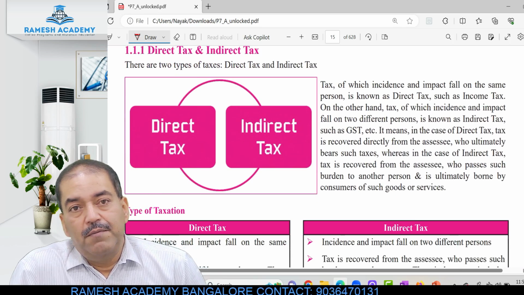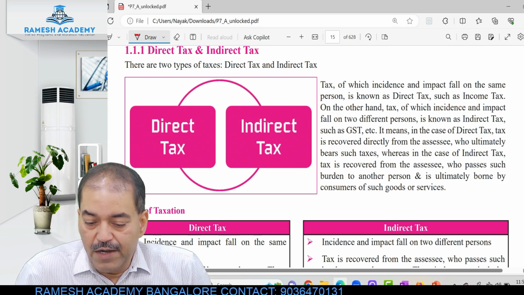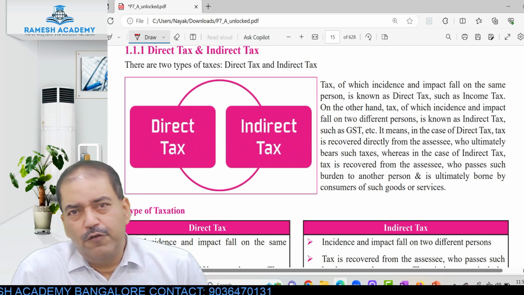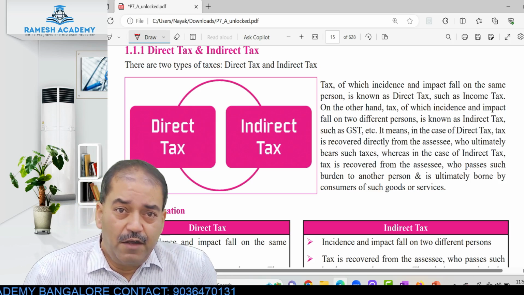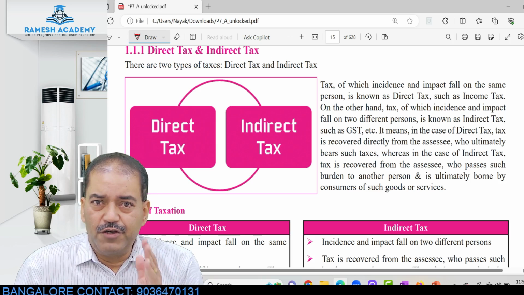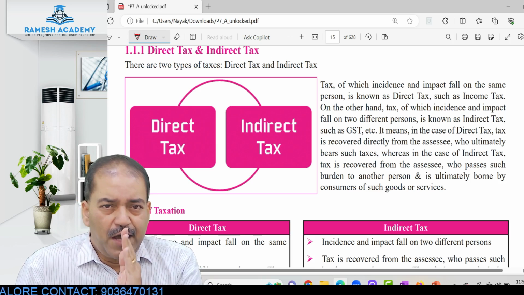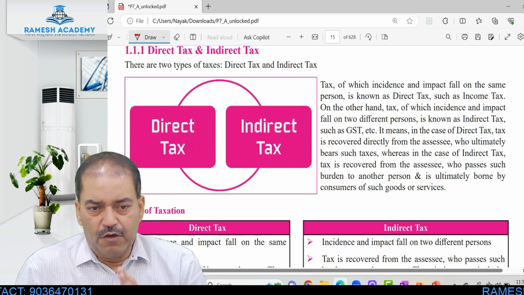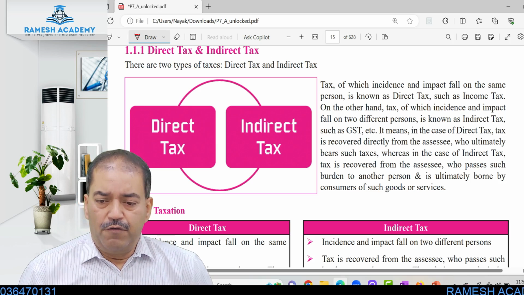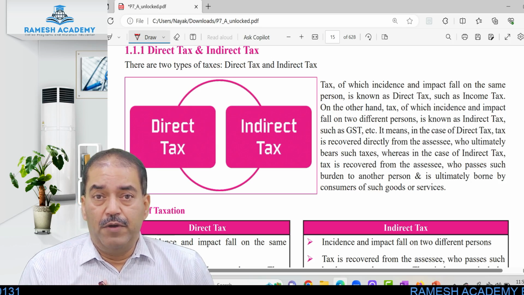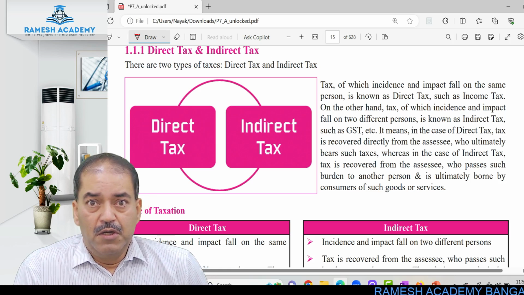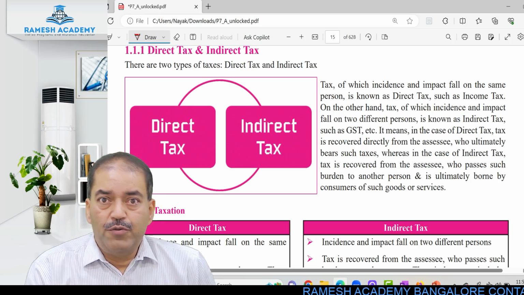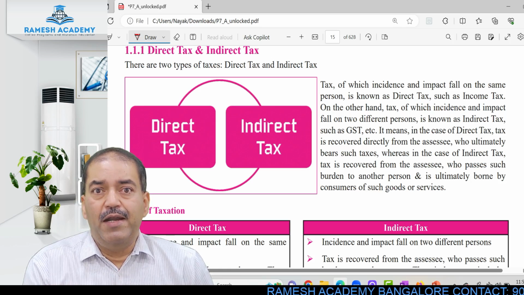As I told you, basically there are two types of taxes, direct tax and indirect tax. Why is it called direct tax and why is it called indirect tax? Direct tax means that when the government is charging tax, it has a direct impact on the individual concerned or the company concerned or the entity concerned. For example, the government is charging 20% tax on my income. If I am earning 100 rupees, I will have to pay 20 rupees to the government. So how much will I get in return? I will have only 80 rupees in my pocket.